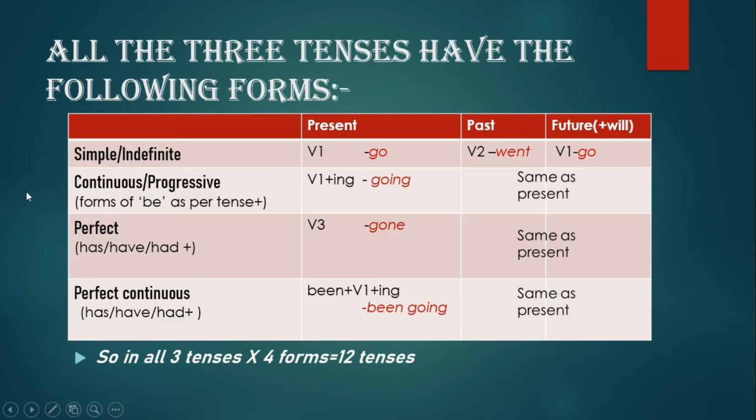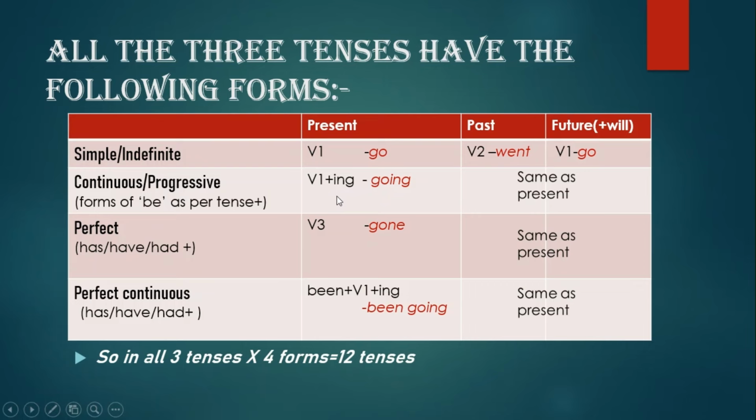So if we look at simple indefinite tense, for example, if it is simple present tense, the verb form that is used is either V1 or V2 in case of past. And continuous, also known as progressive tense, for example, present continuous tense, the verb form that is used is always, irrespective of whichever tense you're using, the root form of verb, that is basic form V1 plus ing. So keep in mind, wherever there is continuous tense, it would be root form of verb plus ing.